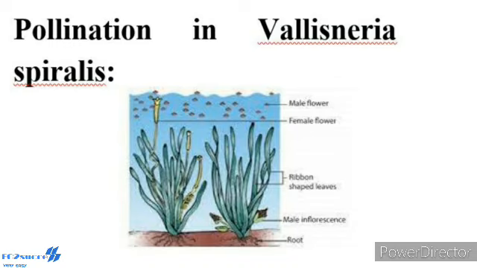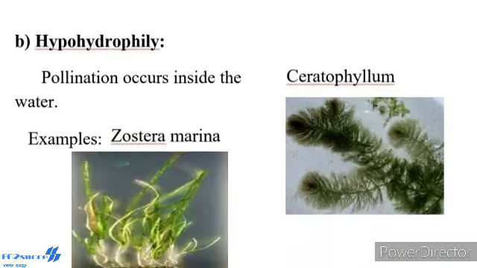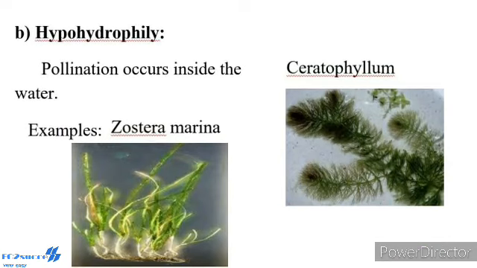Later, the stalk of the female flower coils and brings the flower back from the surface to under water, where fruits are produced. Second one, hypohydrophily. Pollination occurs inside the water. Example, Zostera marina and Ceratophyllum.